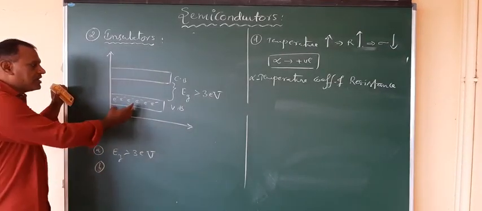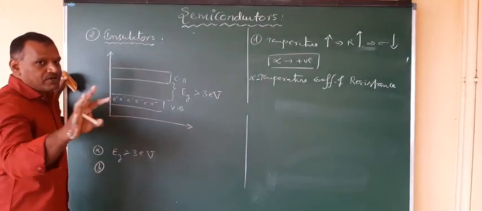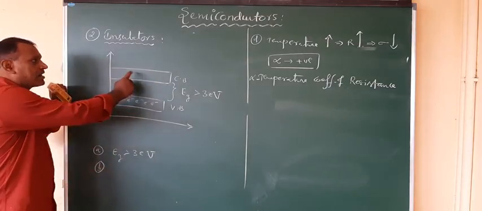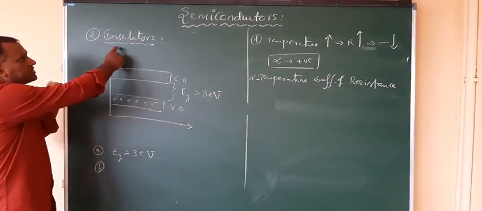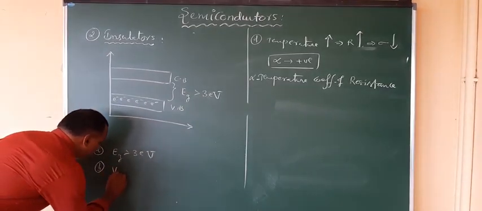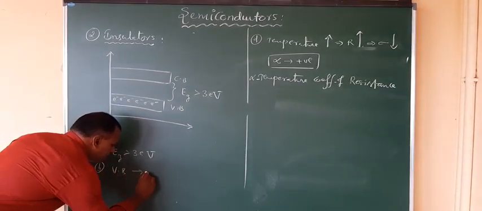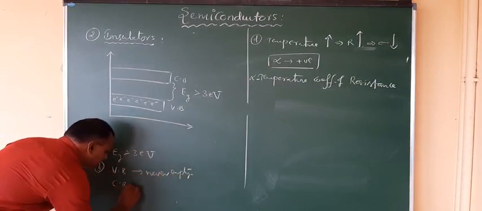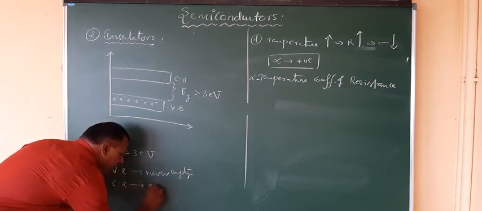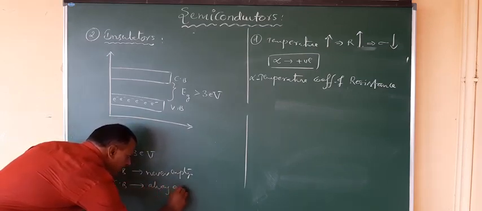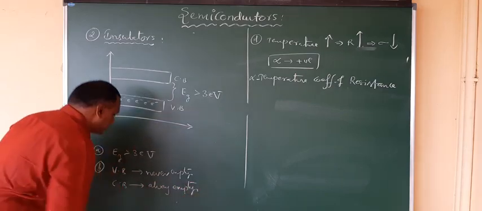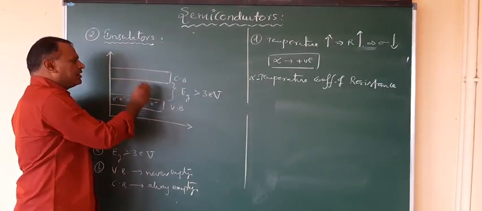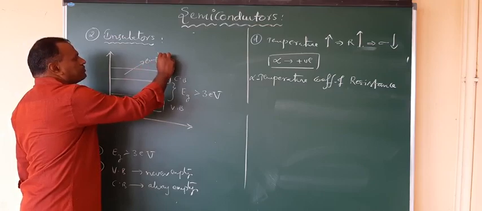The valence band may be completely filled or partially filled, but remember, the valence band is never empty for any material. But the conduction band is always empty for insulators. Even if you increase the temperature, the electrons do not get into it; it is always empty.